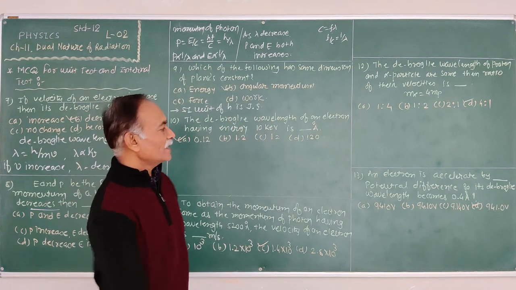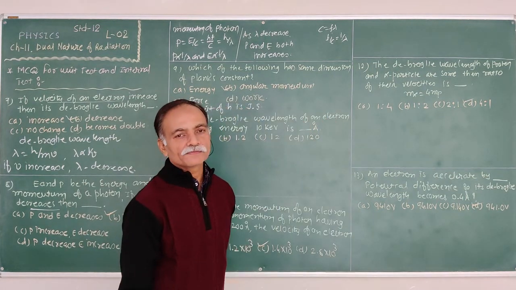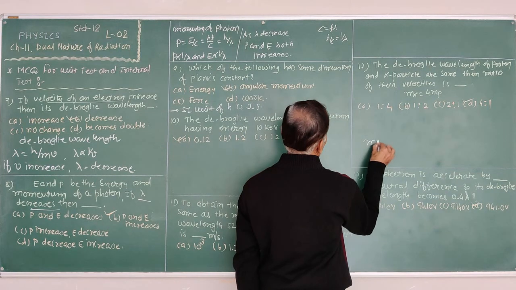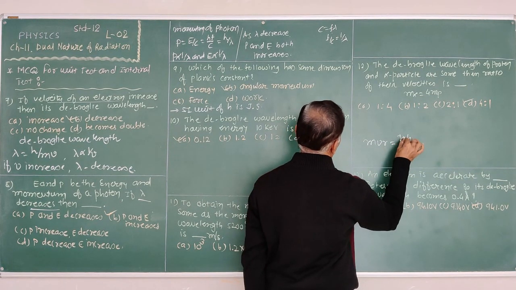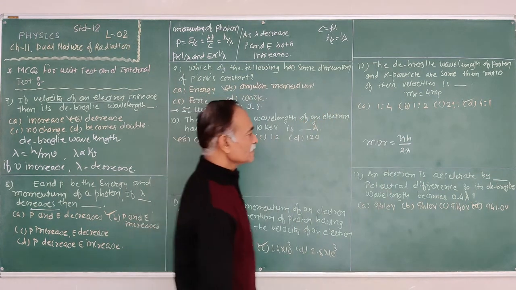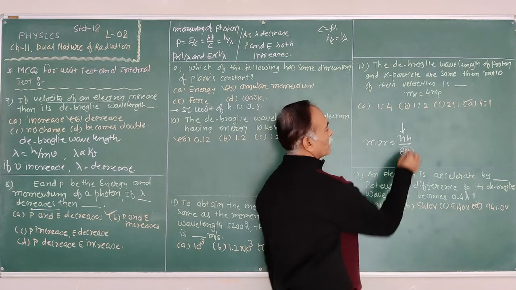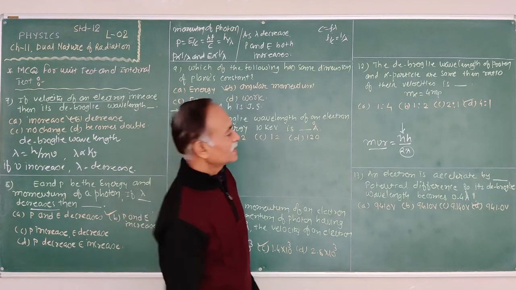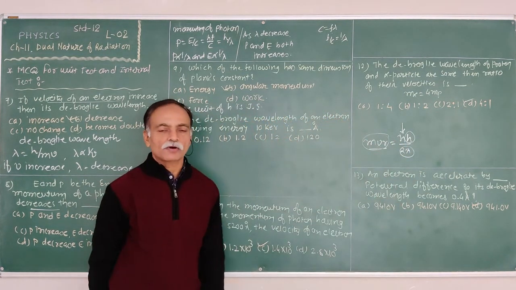Also, according to Bohr's first hypothesis, the angular momentum of an electron in the nth orbit is mvr equal to nh upon 2 pi. n represents the number of the orbit, 2 pi is constant. Therefore, h, Planck's constant, has the same dimension as angular momentum.